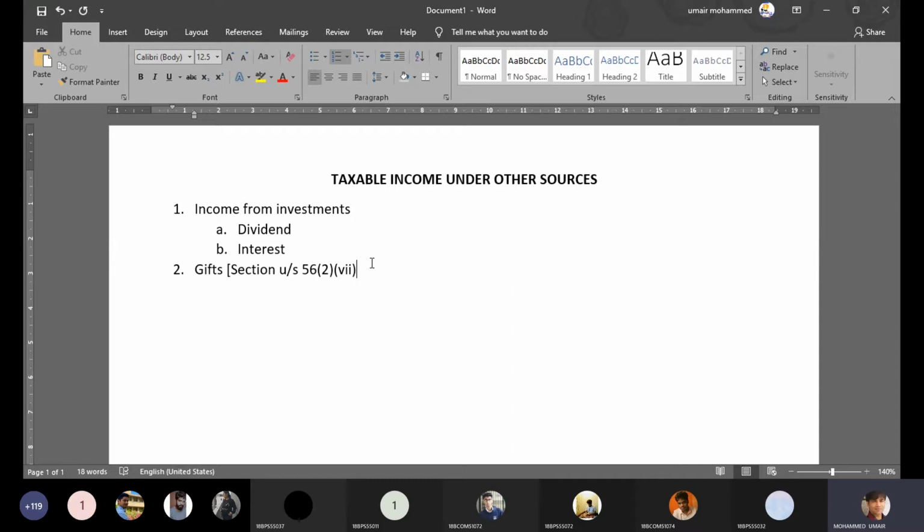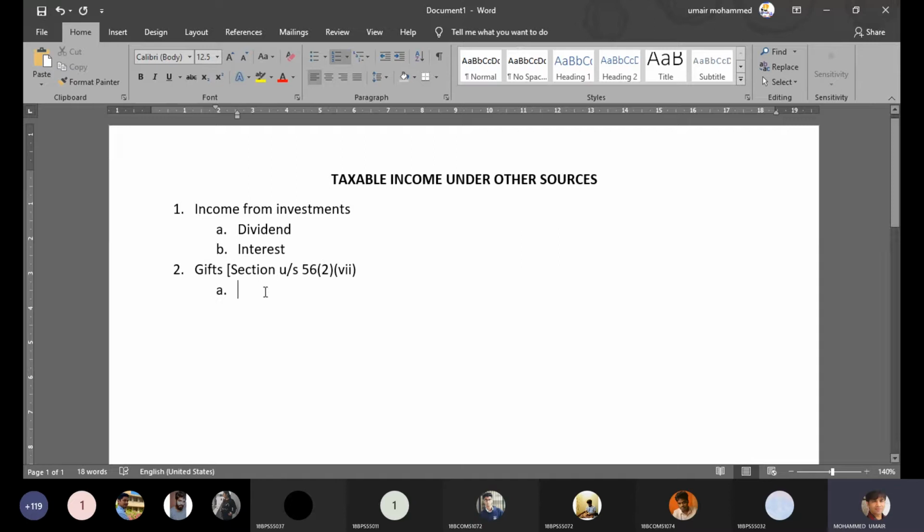Now the third is the other categories of gifts, which is taxable under the head other sources. This primarily includes gifts received from relatives and non-relatives. So as far as the gifts taxable under the head other sources are concerned, we are primarily discussing gifts received from non-relatives as well as relatives. Now, in other sources, we cover these three aspects.